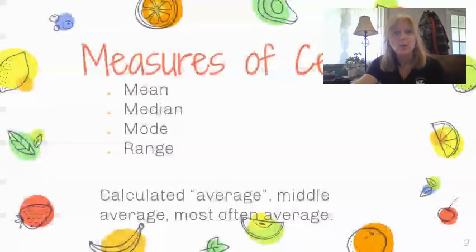mode, and the range. And we're talking about averages. So all of these are special types of averages. The mean average is when you calculate the average. The median average is when you line up the numbers in order from least to greatest and you pick the middle number. The mode is the number that occurs the most, and the range is the difference between the highest and lowest numbers. So some of this stuff is review, and some of it will be a little bit new.